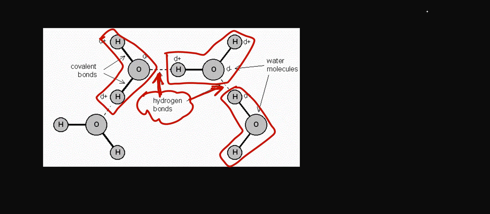In a material such as water, when we melt it or when we vaporize it and turn it into steam, all we're doing is severing these hydrogen bonds that exist between neighboring molecules. That's why water melts at 0 and why we can turn it into vapor at 100 degrees Celsius.